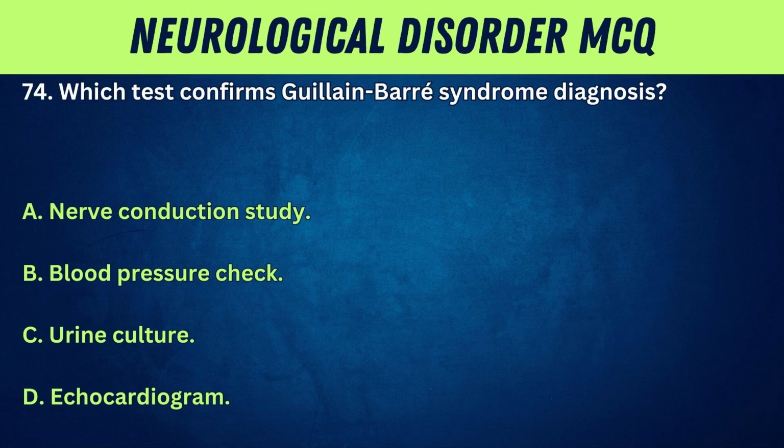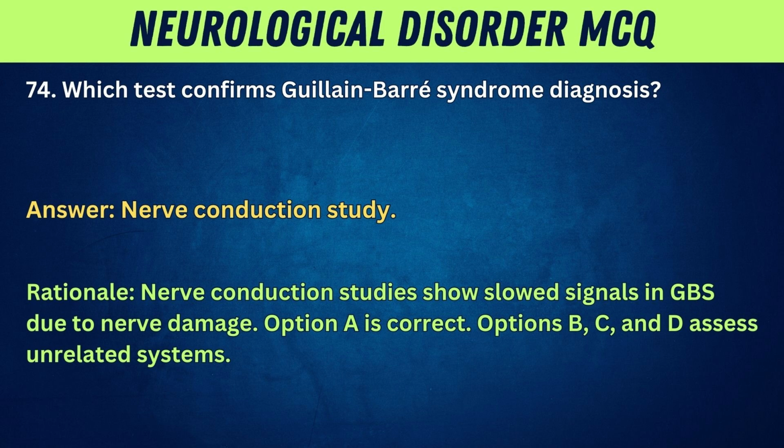74. Which test confirms Guillain-Barré syndrome diagnosis? A. Nerve conduction study. B. Blood pressure check. C. Urine culture. D. Echocardiogram. Answer: nerve conduction study. Rationale: nerve conduction studies show slowed signals in GBS due to nerve damage. Option A is correct. Options B, C, and D assess unrelated systems.